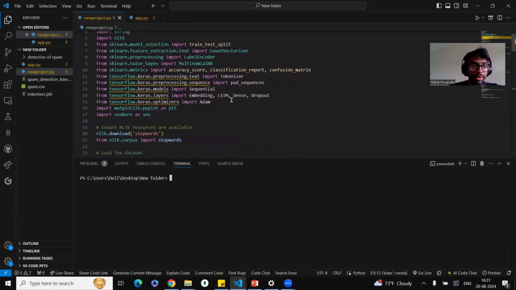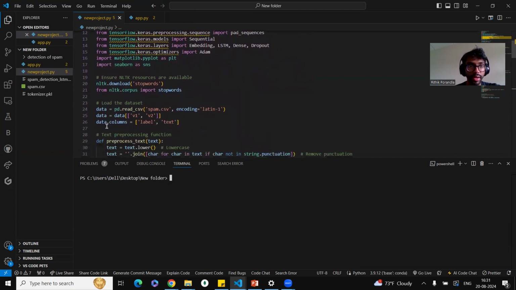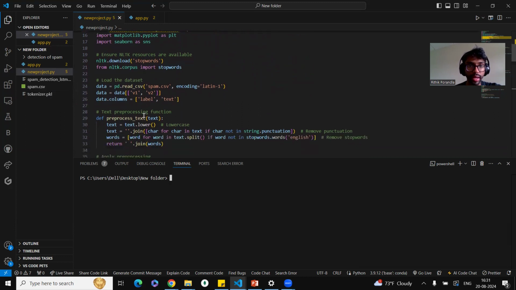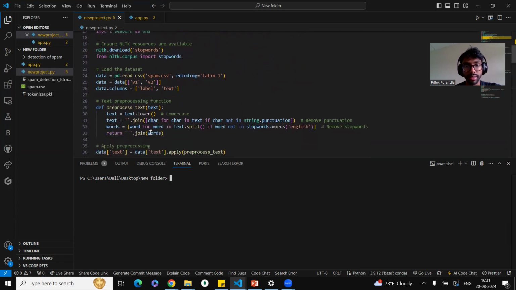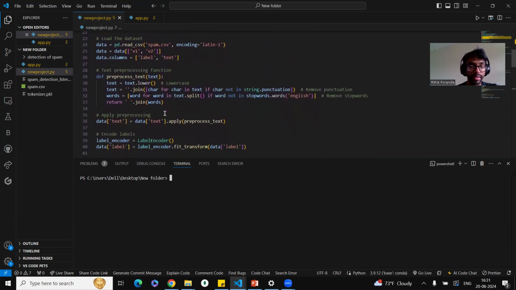As we go through this, we have to download all the resources from over here. And this is the data set that we got from Kaggle, spam detection. The pre-processing of the data is done over here by removing the punctuation, removing the stop words, and so on.